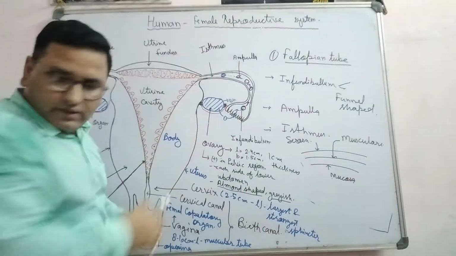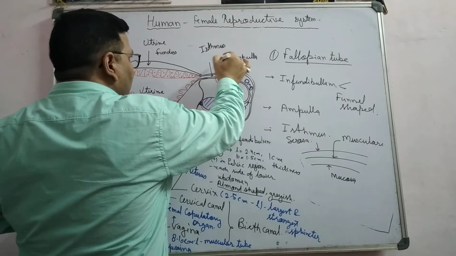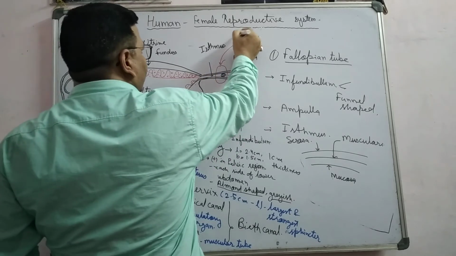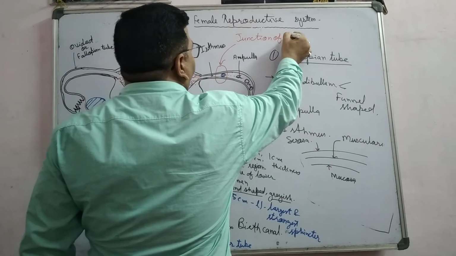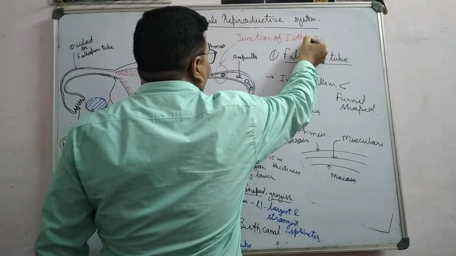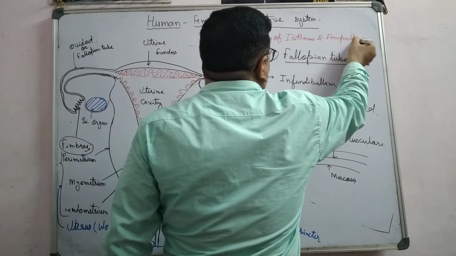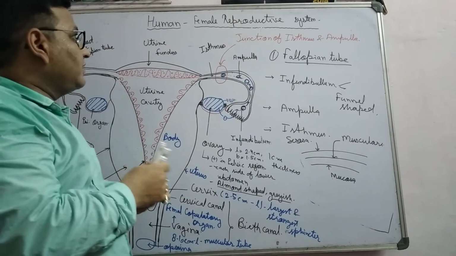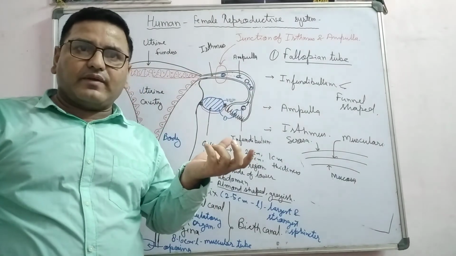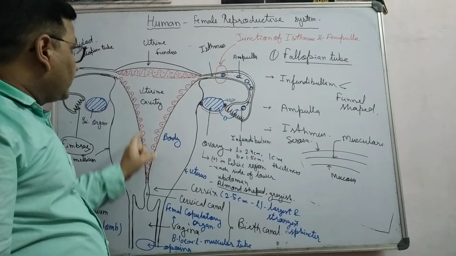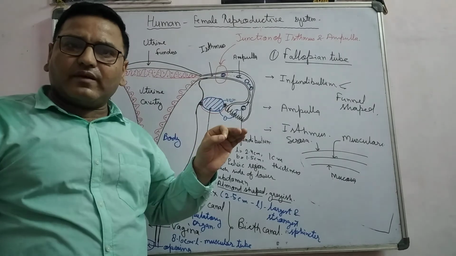When the ovum reaches the junction of isthmus and ampulla, the ovum stays and waits for 2 days for the sperm. Sperm reach up to the junction of isthmus and ampulla and fuse with the egg, or ovum.